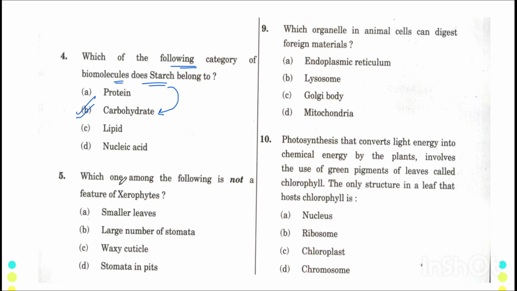Then which one among the following is not a feature of xerophytes? First of all, it has been bolded that you have to tell me which is not a feature of xerophytes. For that we first need to know what a xerophyte is. Xerophytes are the plants which live in arid conditions. Now what are arid conditions? These are the conditions where there is no water or only trace amounts of water, where water is in very small amounts and the temperature is very high.